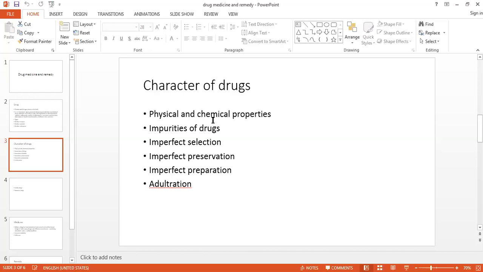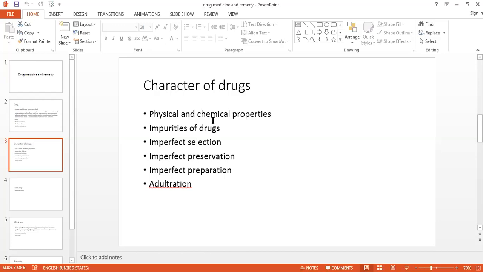If it is not properly grown, or the chemical alkaloid or the chemical integrity is not proper in that drug, then it will not show its full effect, it will not be capable of producing the abnormal signs and symptoms, and hence these physical and chemical properties of the drug have much value.